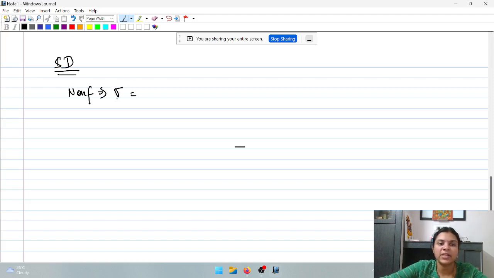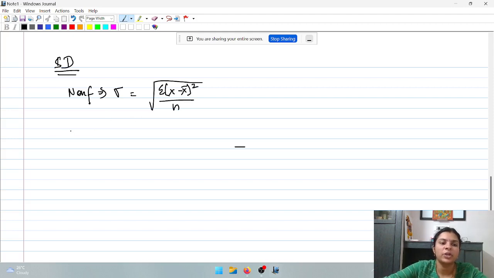this is the symbol for standard deviation. We call it sigma. So if the symbol is given, it implies that it is standard deviation. Root of sigma x minus x bar the whole square divided by n.